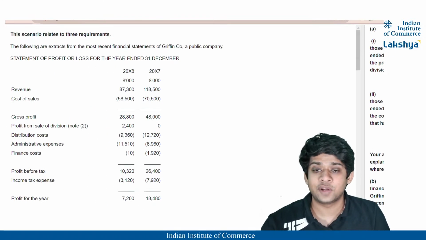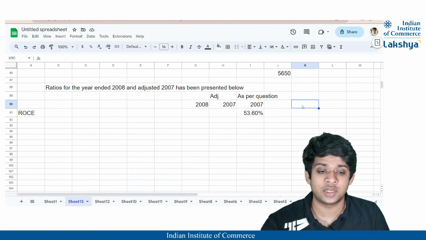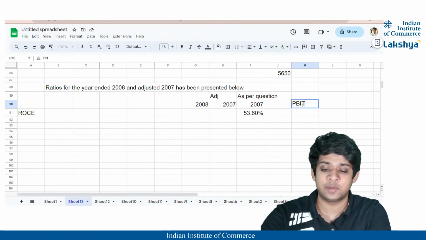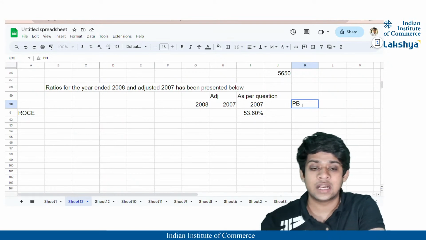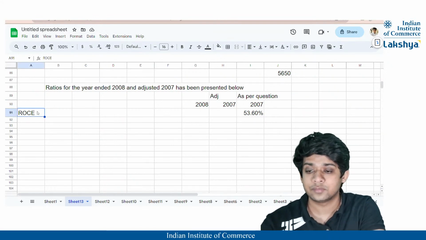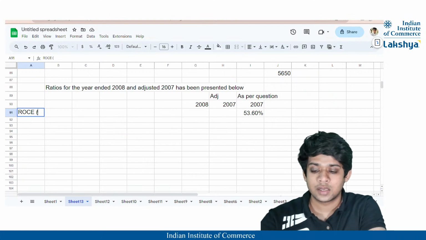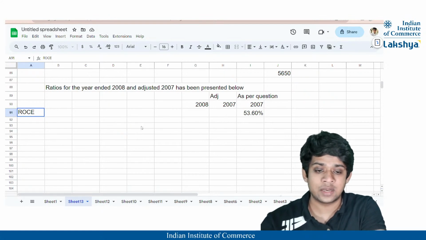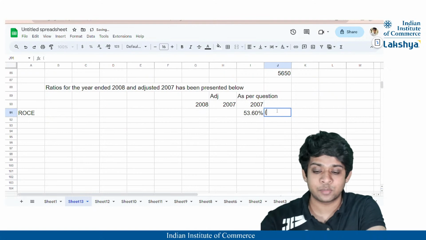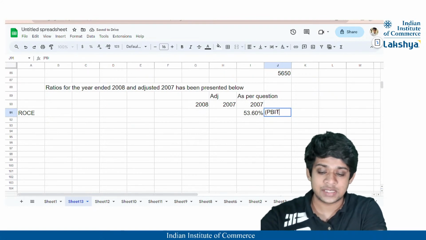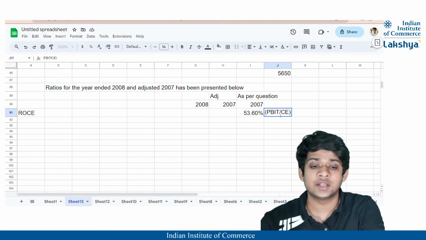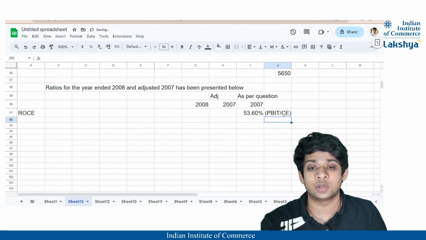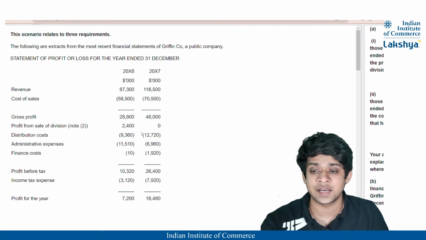So what is the formula for return on capital employed? The formula is profit before interest and tax, or you can say profit from operations, divided by the capital employed. I'll mention it here because I have to fit in some more things. And here the capital employed is the total assets minus current liabilities.